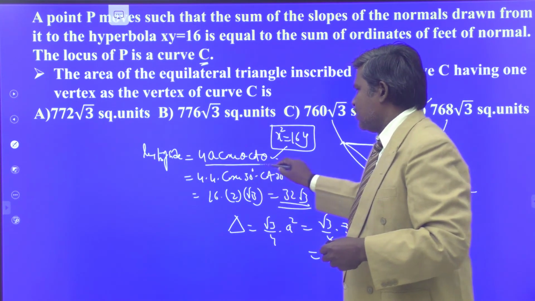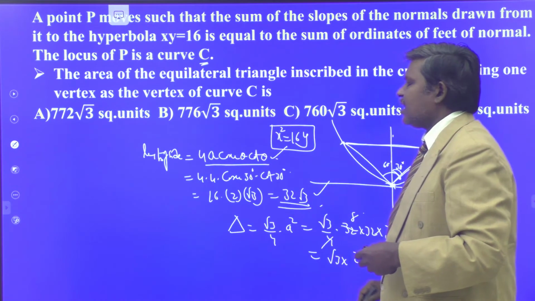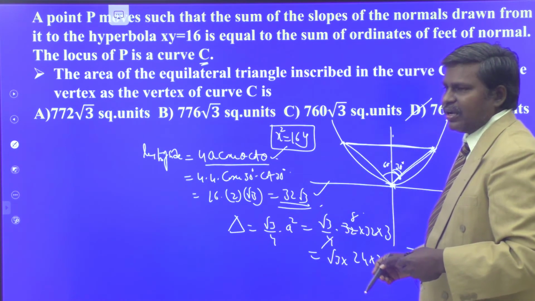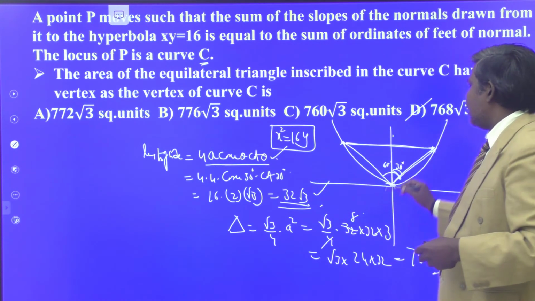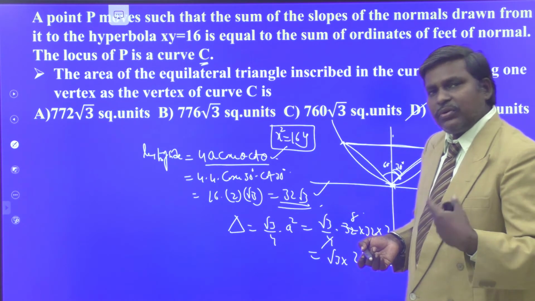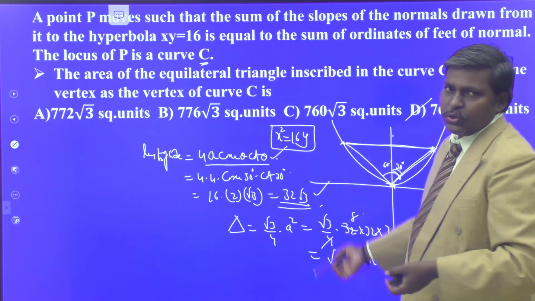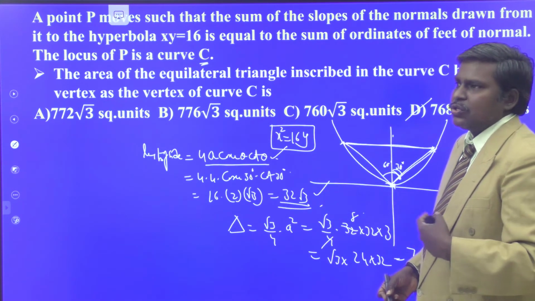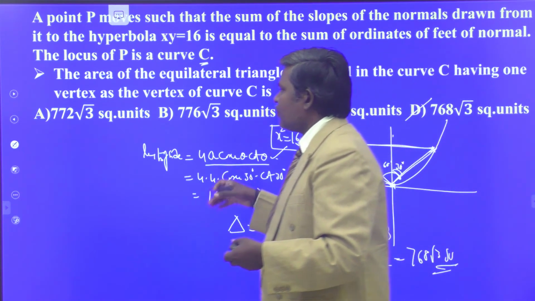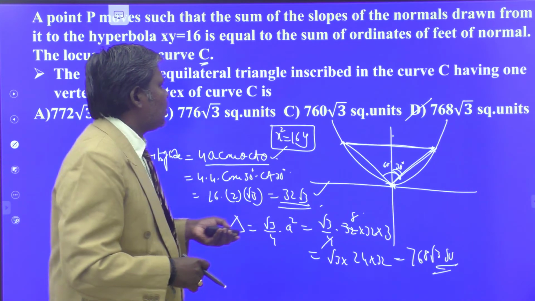Just substitute this formula, you get the length of the side, and you can write the area of the triangle by the formula root 3 by 4 a square. If you don't know this formula, you have to take the parametric point and apply tan 30 degrees like that. You can calculate the length of the side. Once you have the formula, no need to do all those things. Understand? So to save time, you have to learn more concepts and more formulae. Then only you can do these problems in time.